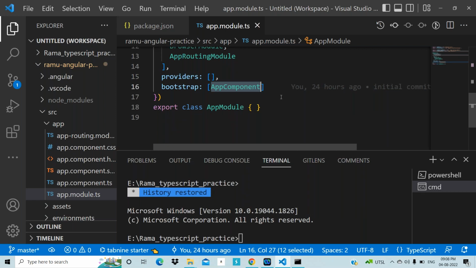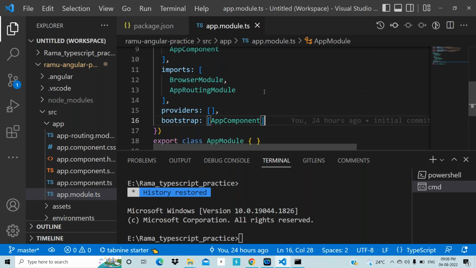Sir, I am not able to understand actually. Which one are you not able to understand? Please tell me. The one before, bootstrap. See, declaration.